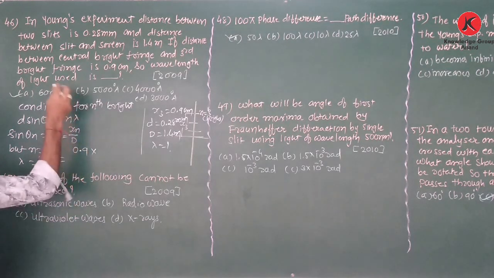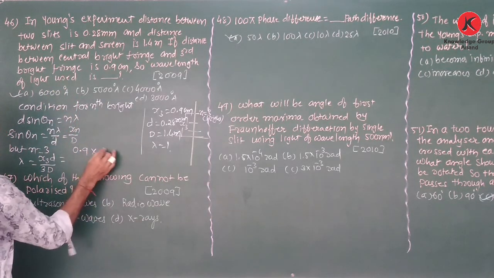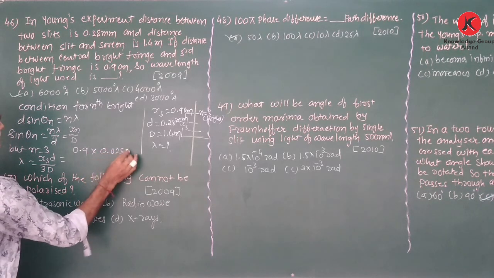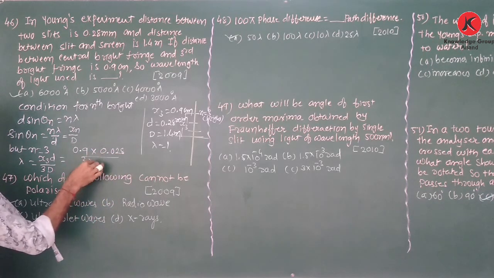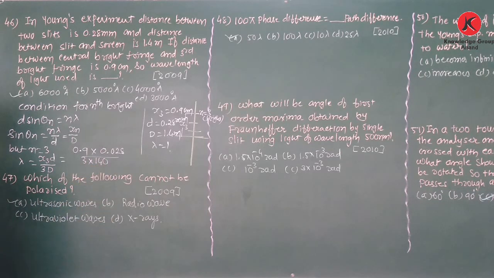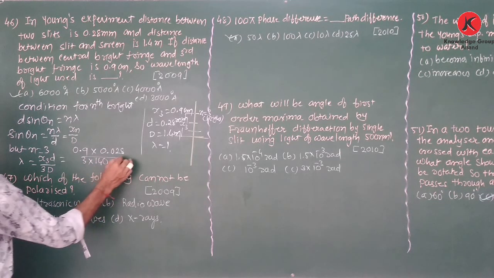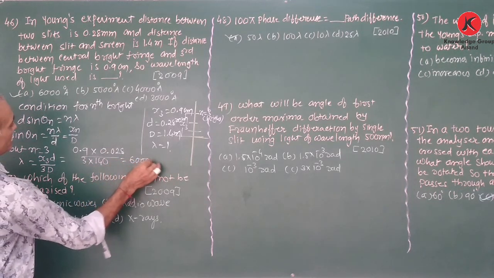Now small d is given as 0.28 millimeter, converted into centimeter, 3 upon 140 centimeter. So lambda is equal to 6,000 angstrom.